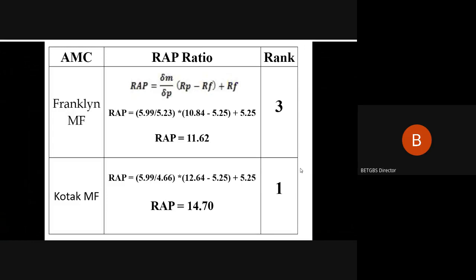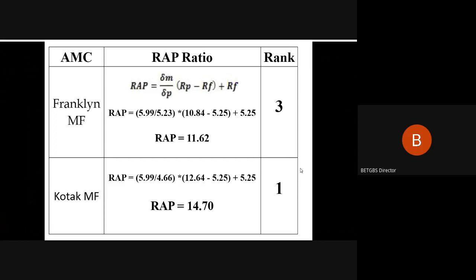But when the risk is embedded, it is inevitable that you have to get higher or better return as compared to the other classes. So in that context, this RAP ratio was created, and this is how we try to make the performance evaluation of your respective ratios.